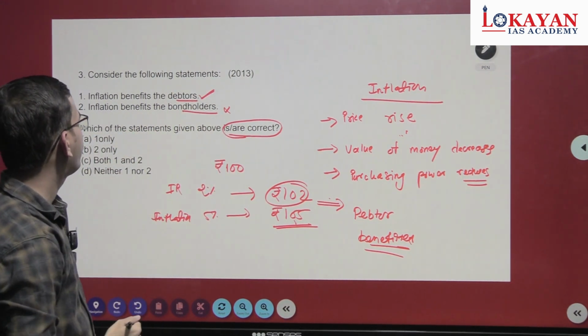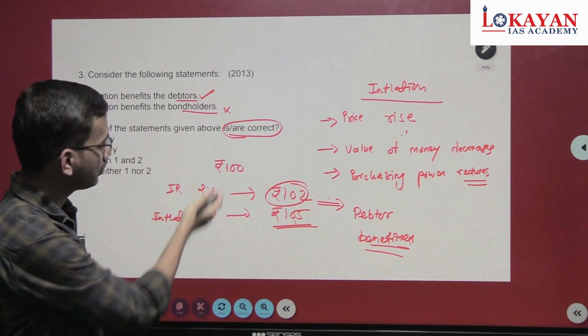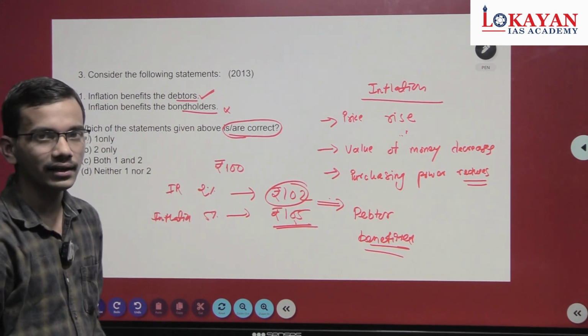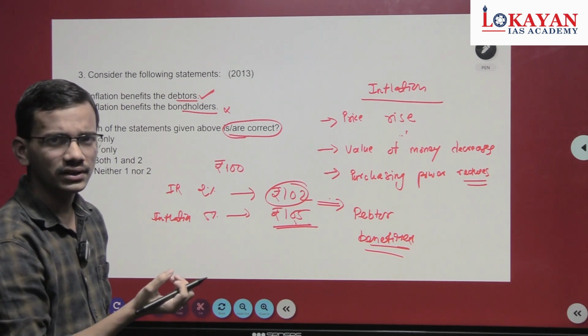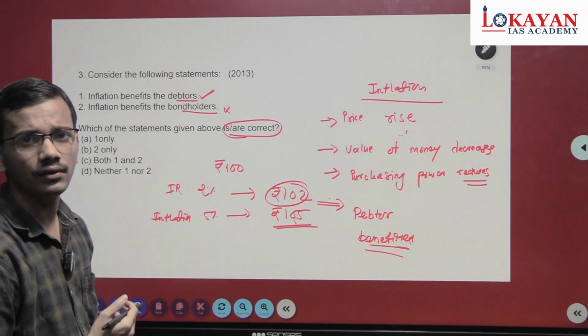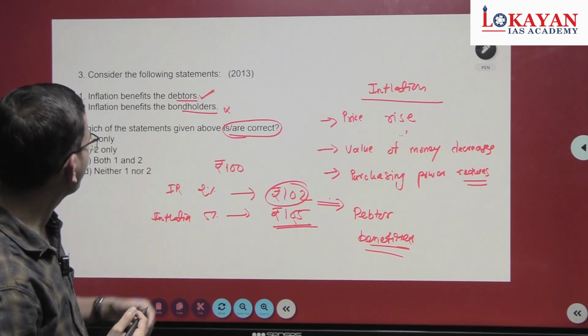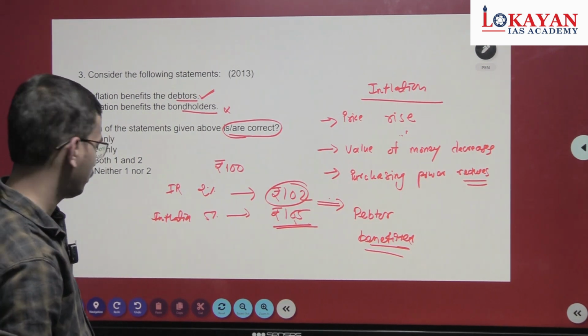The second one is that inflation benefits the bondholder. It's clearly an incorrect statement. Because what is a bondholder doing? Purchasing a bond and giving money, or a loan, to the one who is selling the bond. The second statement is incorrect. The answer is 1 only.